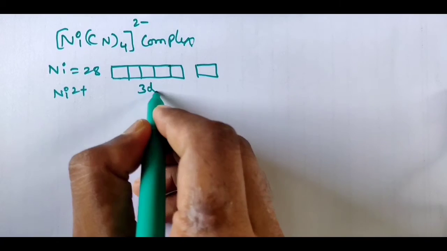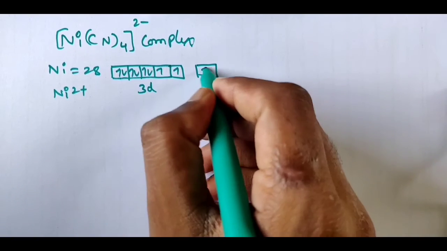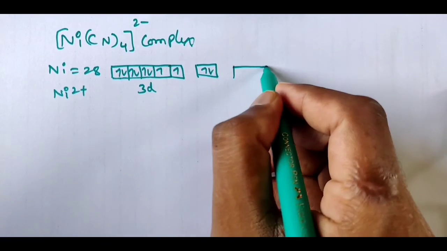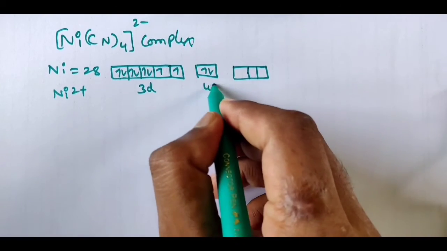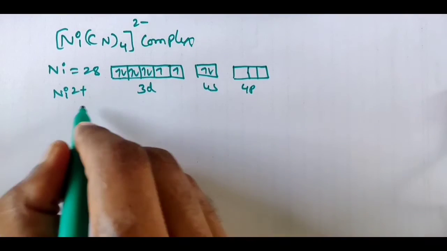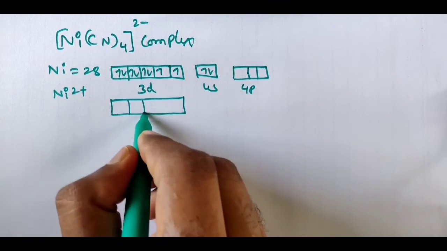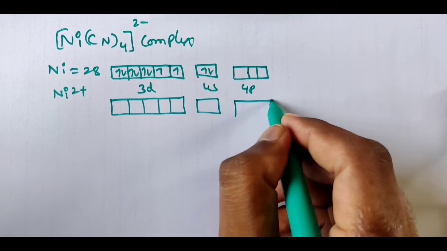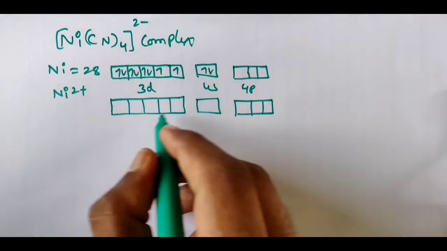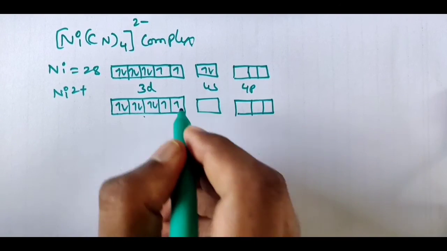So 3d8 only will come, 4s2 and 4p 0. For nickel 2+, only 3d8, not 4s. 4s 2 electrons will not be there. So 1 2 3 4 5 6 7 8.